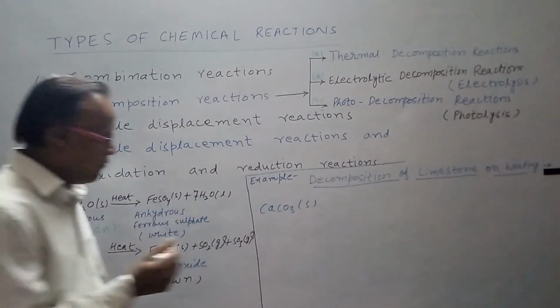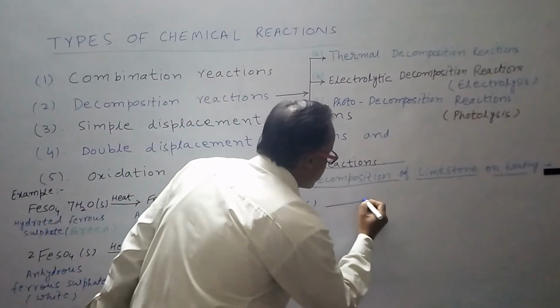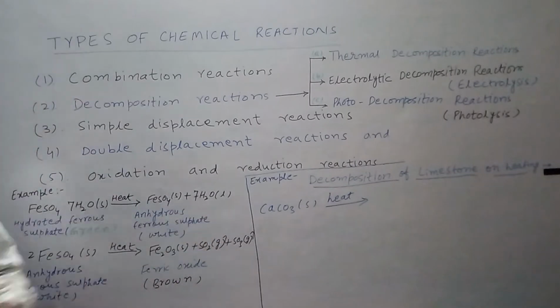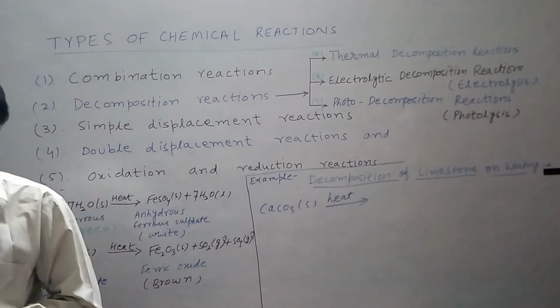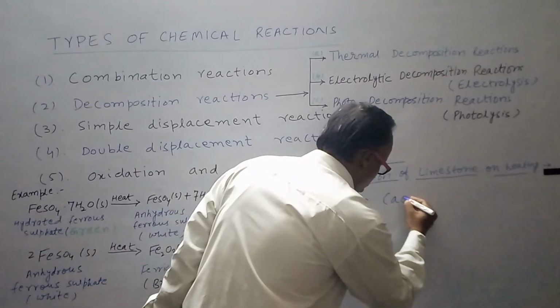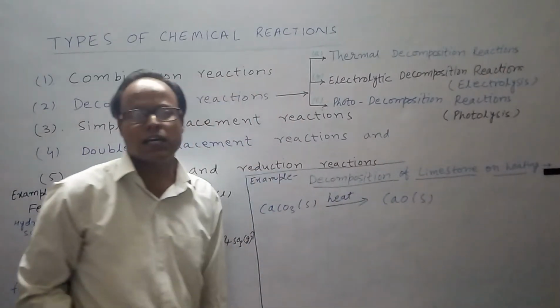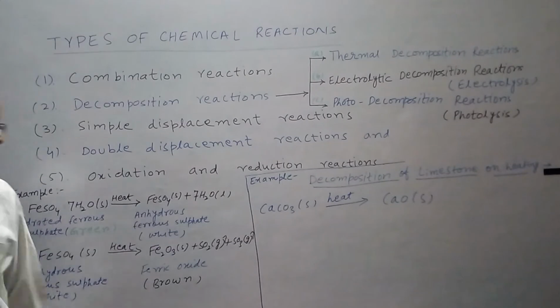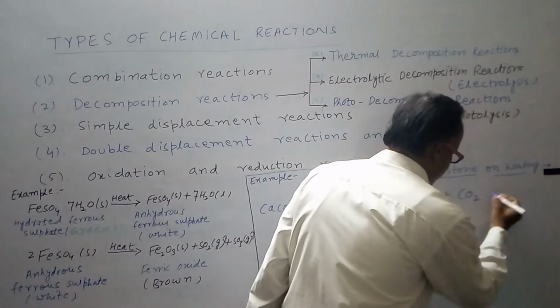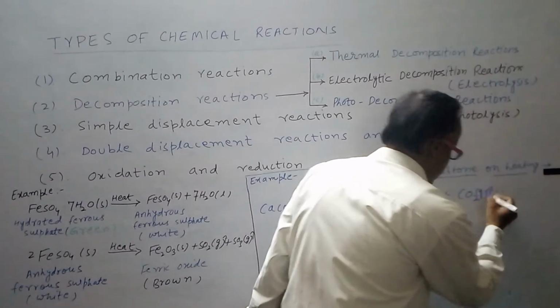Then when we provide the heat, this limestone is converted into quicklime. What is the formula of quicklime? Calcium oxide, solid, CaO. It is the formula of quicklime, and it releases carbon dioxide gas. This is in the gas form.